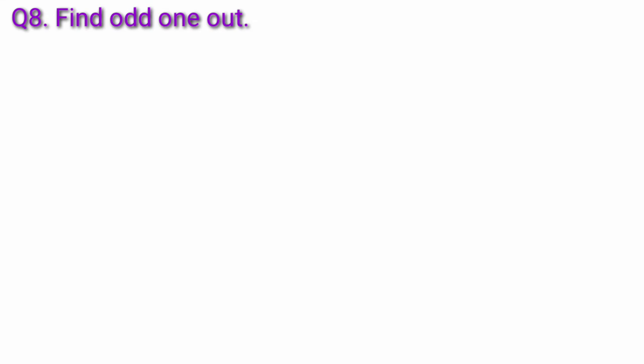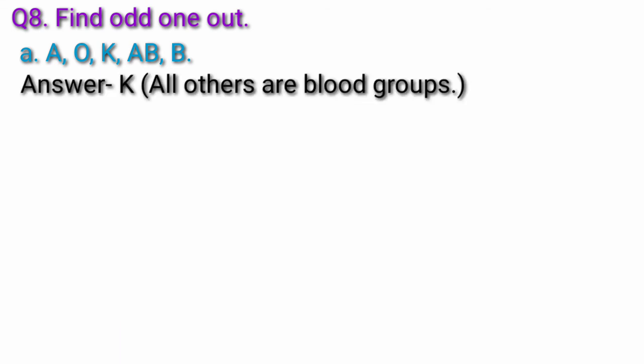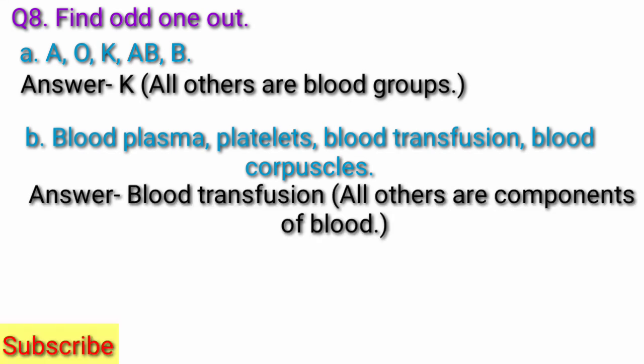Question 9. Find odd one out. Question A. A, O, K, AB, B. Answer. K. All others are blood groups. Question B. Blood plasma, platelets, blood transfusion, blood corpuscles. Answer. Blood transfusion. All others are components of blood.